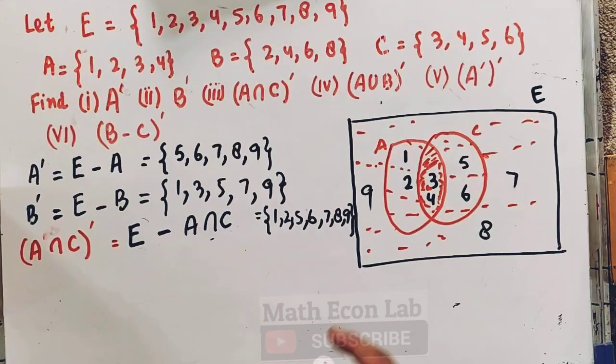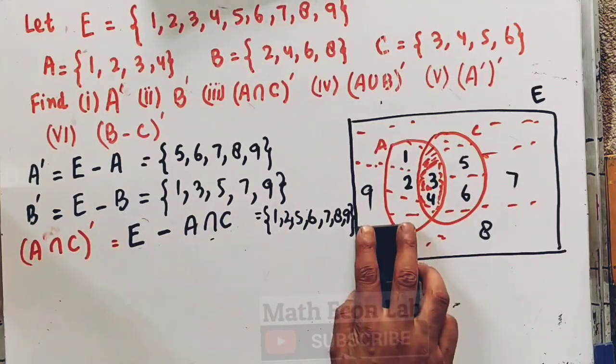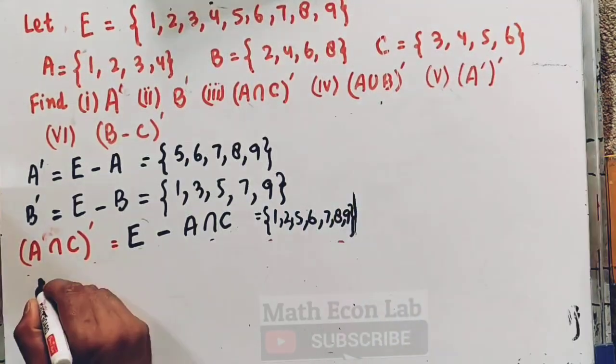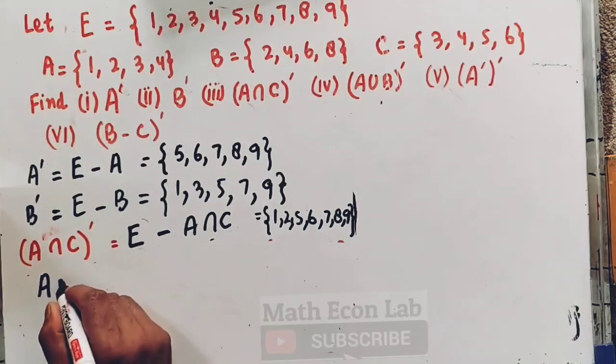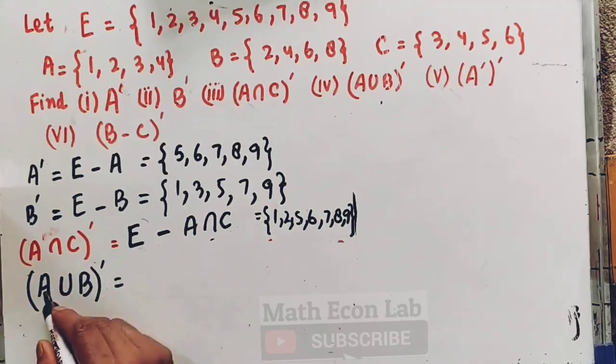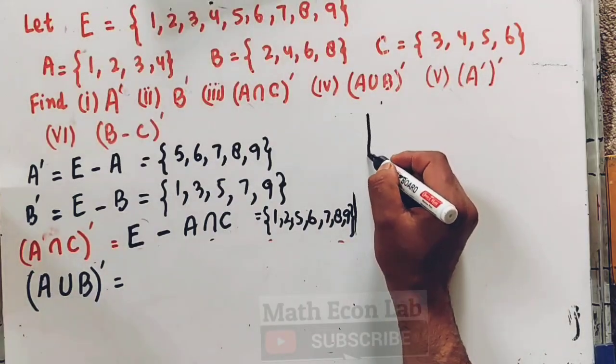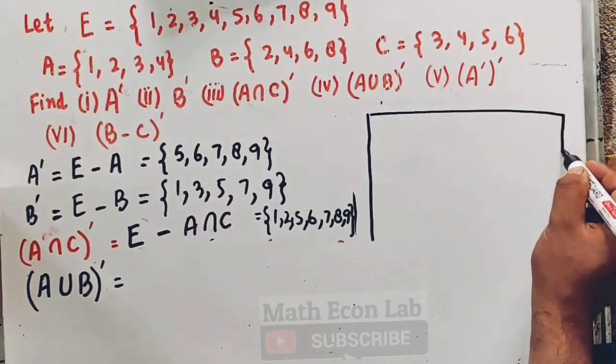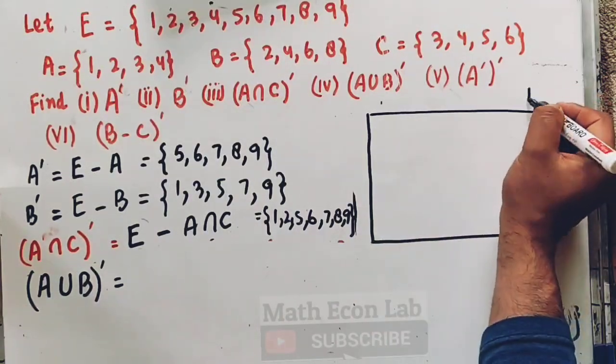Now we need to find out A union B complement. For that, let me again rub this. First we need to find out A union B. So for that, let me draw the universal set first. So this is our universal set.